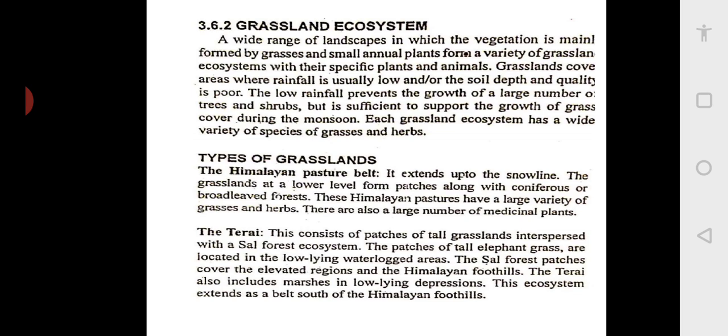As we discussed in the forest ecosystem, there are two types of forest: one is coniferous and the second is broad-leaved. In the coniferous, you have tall trees with a tapered canopy. In the broad-leaved, the trees are big, and mostly in the deciduous forest they get a lot of sunlight, and that is why you have a lot of grass and shrubs on the forest floor.